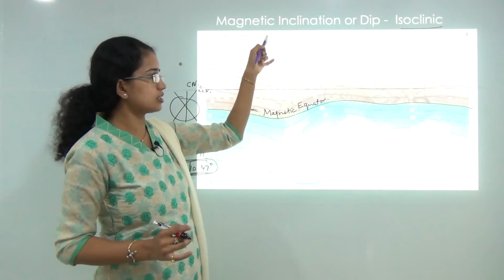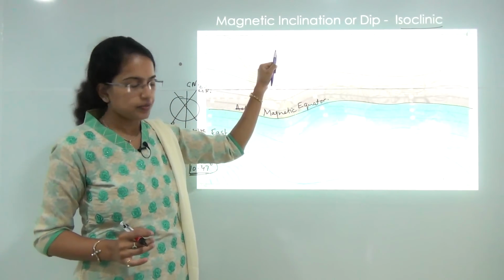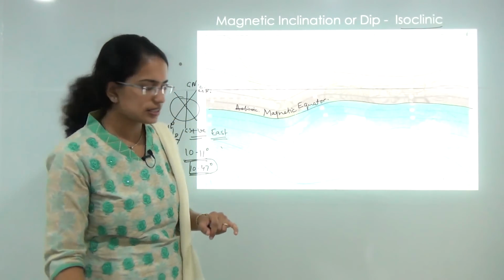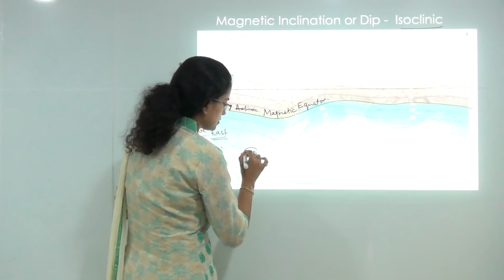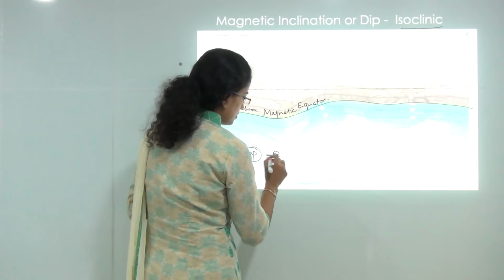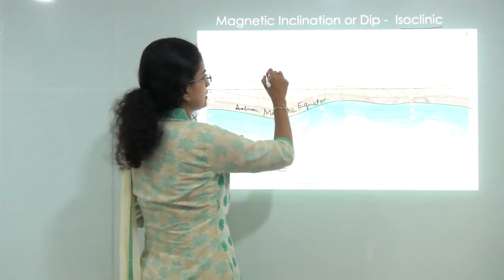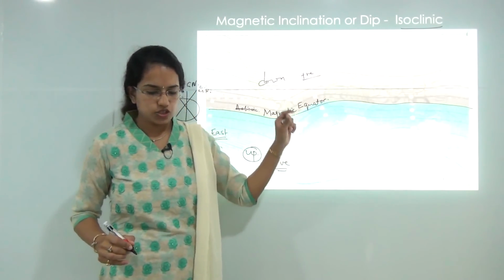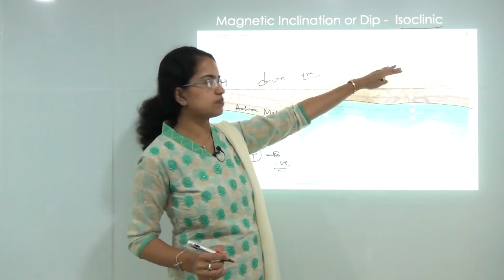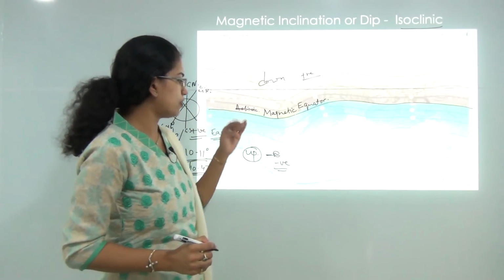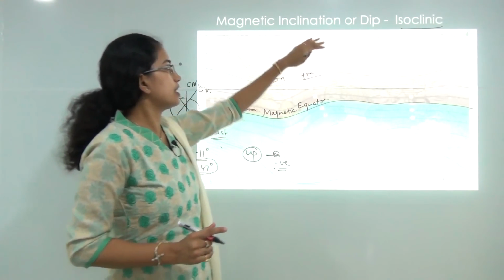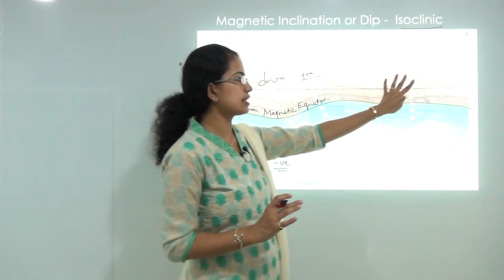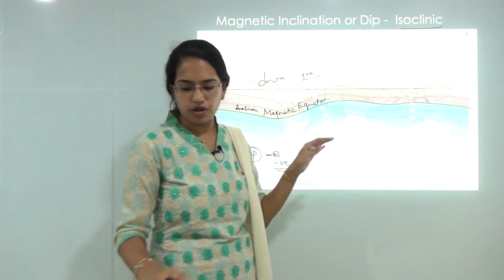Now all the lines on the top, as you can see, are in red, and all the lines towards the south are in blue. Blue indicates dip is upwards and negative, while red indicates dip is downwards and positive. So red indicates a downward dip which is positive, and blue indicates an upward dip that is negative. So here we understand the concept of magnetic inclination and its changes on the globe or on the earth.